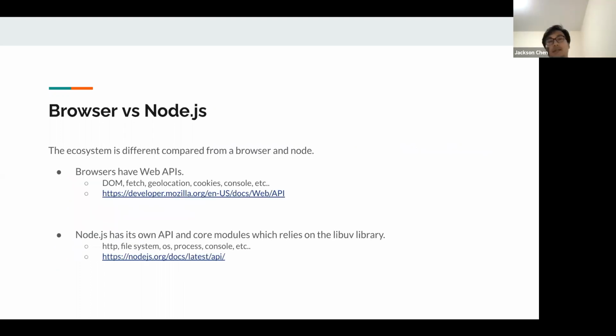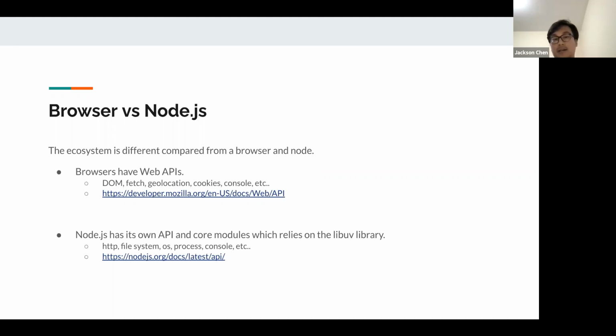So what's the difference between a browser and Node.js? Well, it's the ecosystem; the JavaScript runtime is different. In a browser, we have web APIs, which give us things like the DOM. You can use fetch, geolocation, cookies, and console. Remember, console isn't part of JavaScript. It's a separate thing that's provided in the browser.